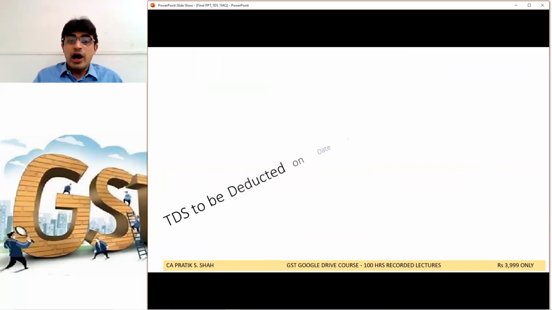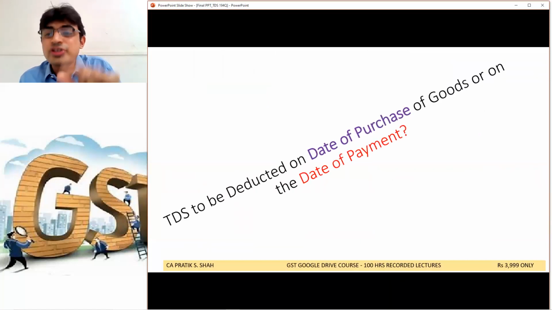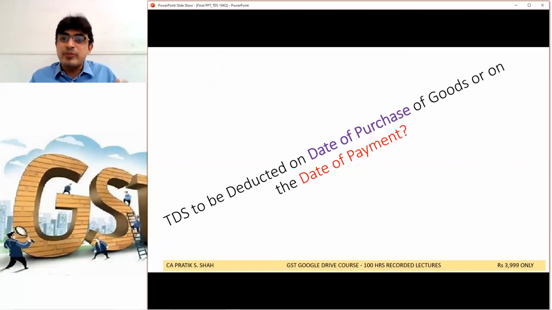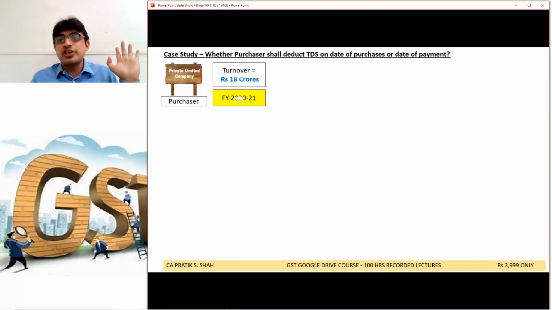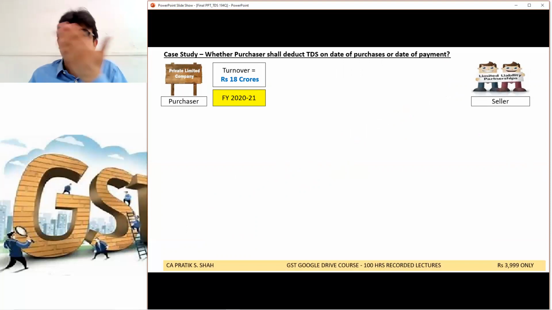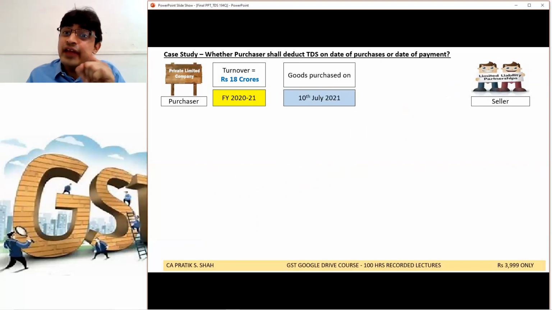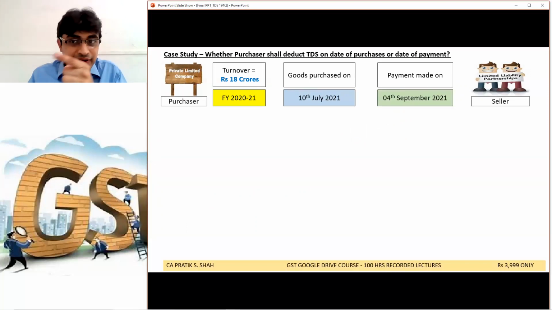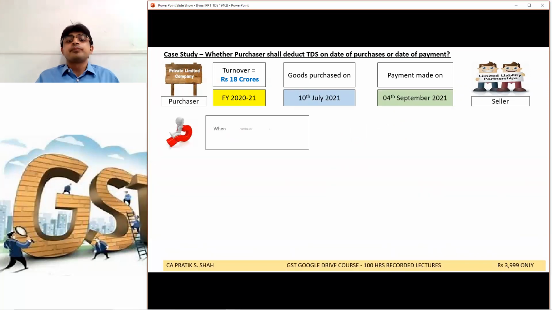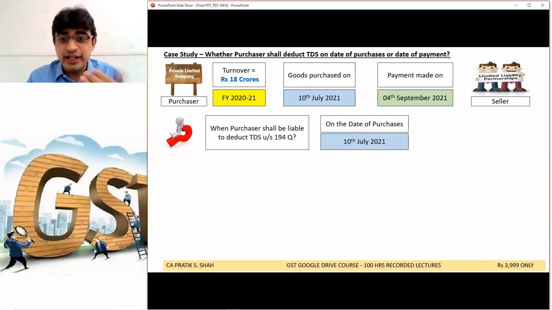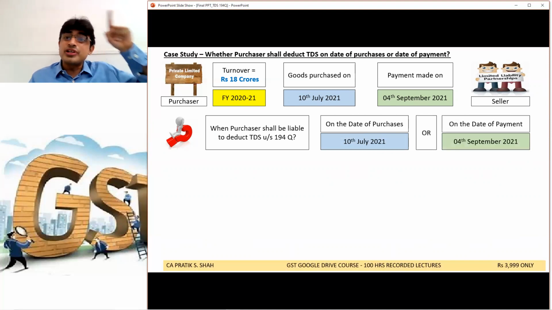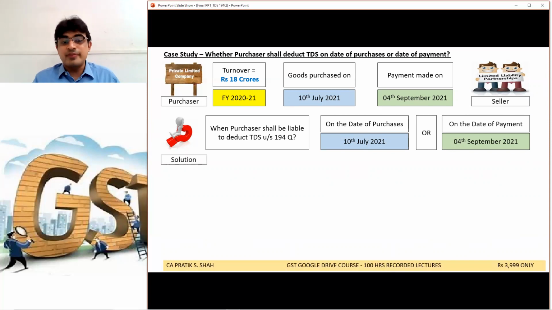That's it. Now, TDS is to be deducted on purchase of the goods or on the date of payment. Like time of supply in GST, right? Same in income tax. This is a very important case study. Say this is a purchaser. Turnover is above 18 crore from this particular seller. Goods are purchased on 10th July. Payment is made on 4th September. Now tell me, shall the purchaser be liable to deduct TDS on the date of purchase, that is 10th July, or when the company makes payment on 4th September? On which date shall the TDS be applicable?